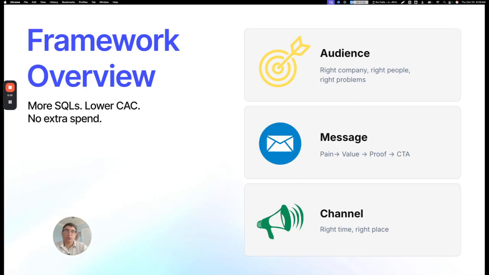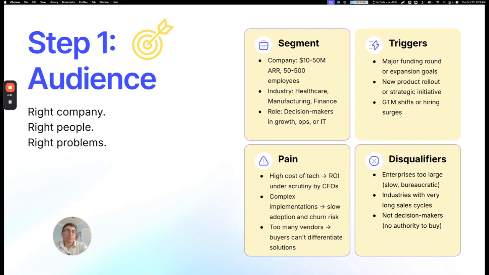The framework focuses on three things: audience, message, and channel, or simply the right company and people, the right message at the right time and place. Step one: audience. Most campaigns fail because they target too broadly. We focus on the right company, the right people, and the right problems. These are just examples, but the goal is always the same: to focus the budget where ROI is the highest.